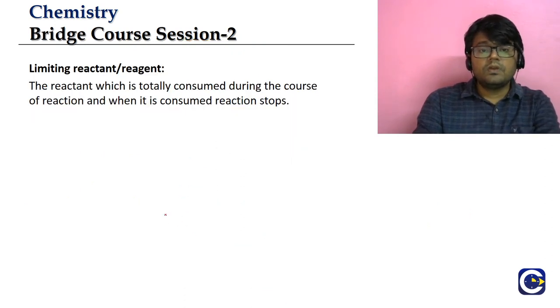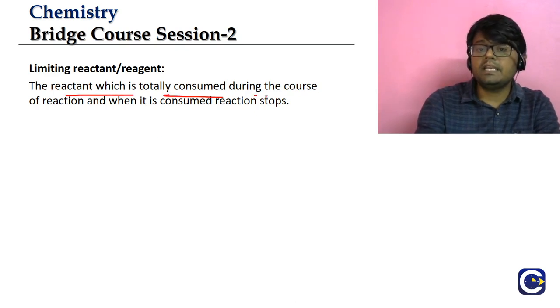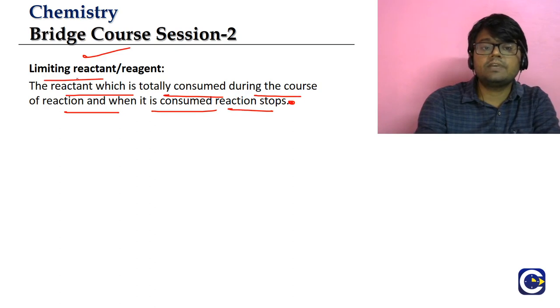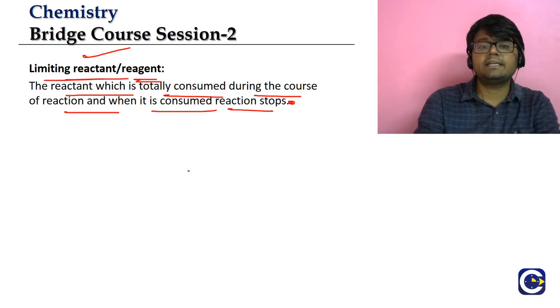Now, what if we have a substance which is present in lesser proportion? If a substance is present in lesser proportion, then that particular reactant will be totally consumed during the reaction, and when it is fully consumed, the reaction is going to stop there. That's it. And such a substance we are going to call a limiting reactant or limiting reagent.